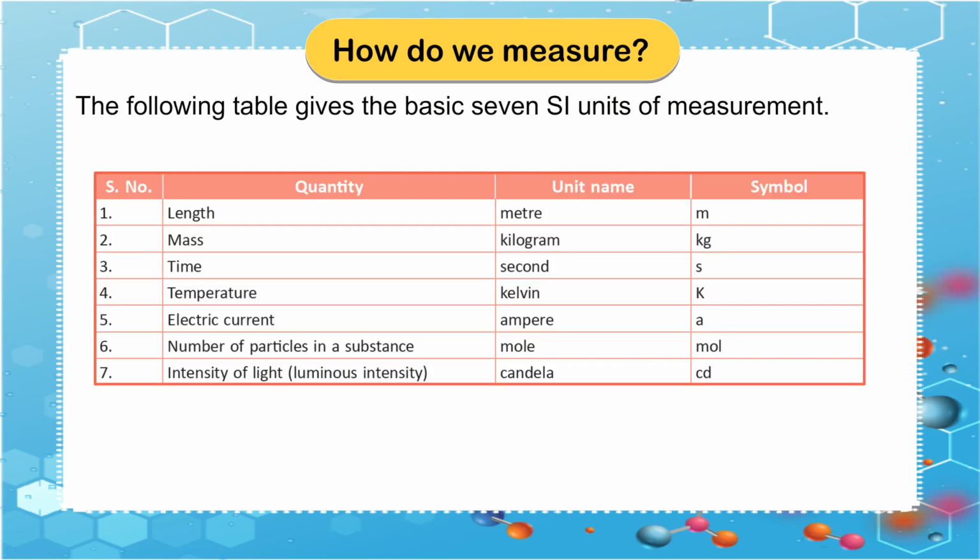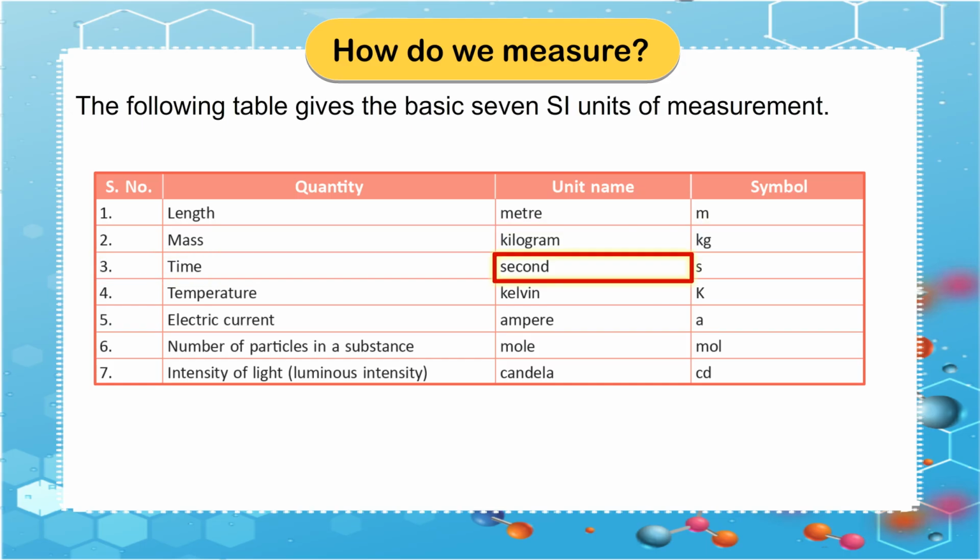The following table gives the basic 7 SI units of measurement. Serial number, quantity, unit name, symbol. 1. Length, meter, m. 2. Mass, kilogram, kg. 3.